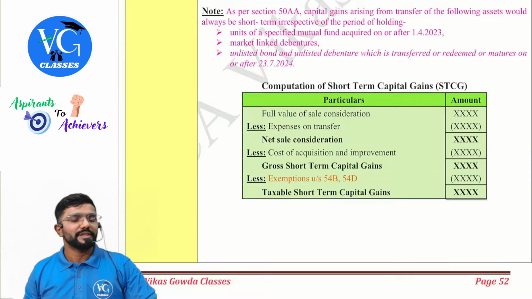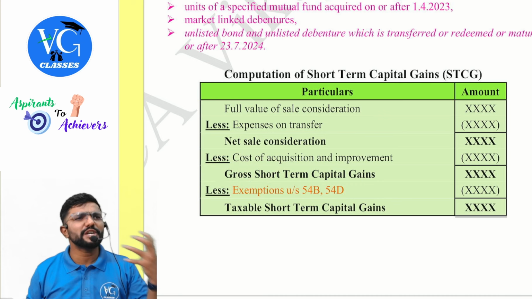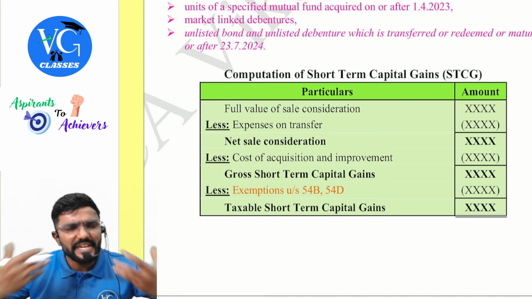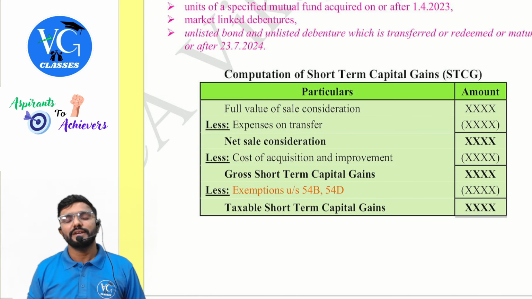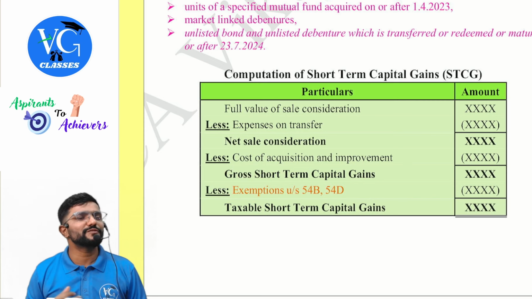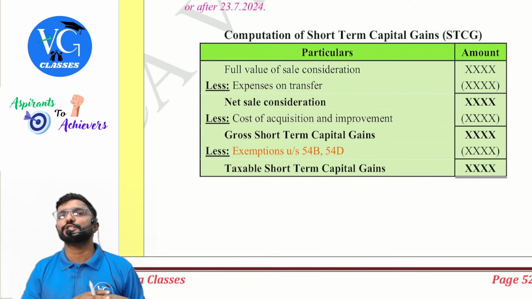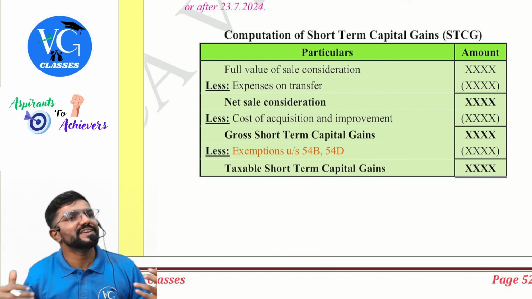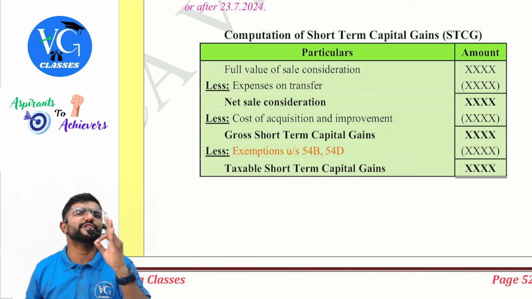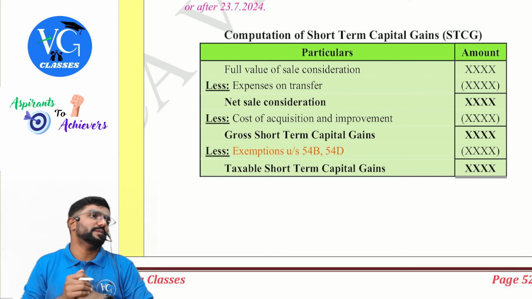That is only when the question is specifying about it. Whatever gross gain I have, whether short term or long term, if I have reinvested it in a new asset within the specified time given in the respective section, I can claim the exemption. Most sections will tell the amount of exemption: the cost of new asset or the gross gain, whichever is lower, except 54F. So the gross gain or the cost of new asset, whichever is lower, is the exemption.